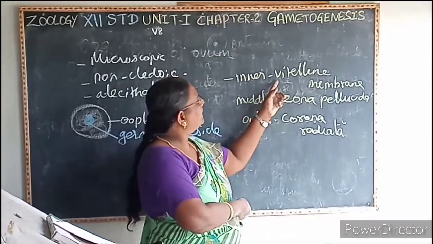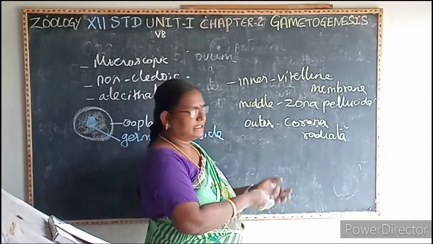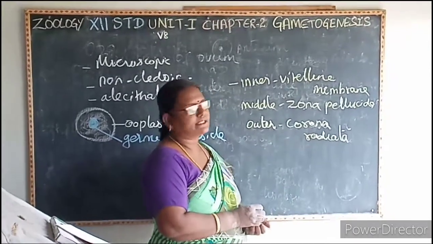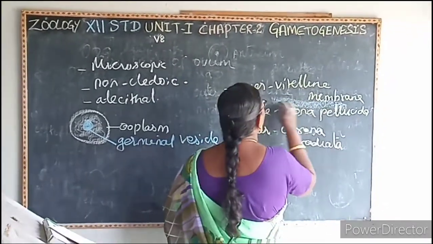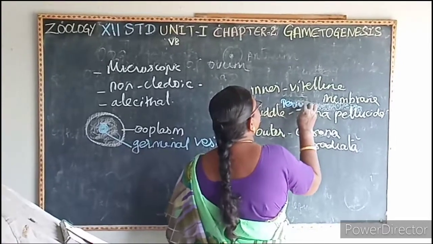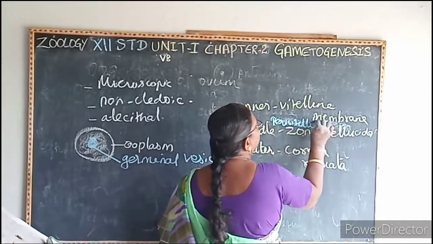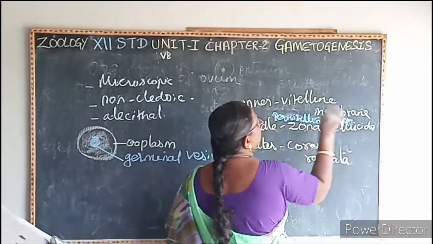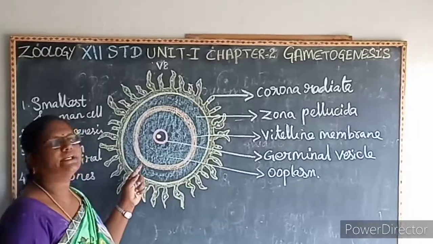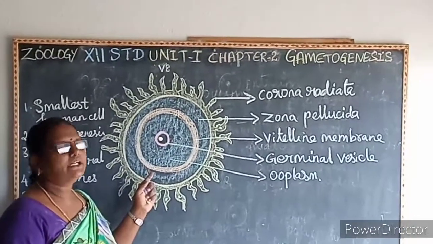Between the vitelline membrane and the zona pellucida, there is a space present. That space is known as what? Perivitelline space. The structure of the ovum with the diagram.